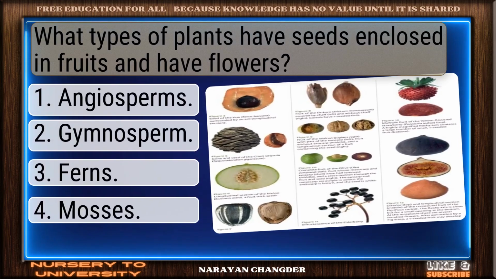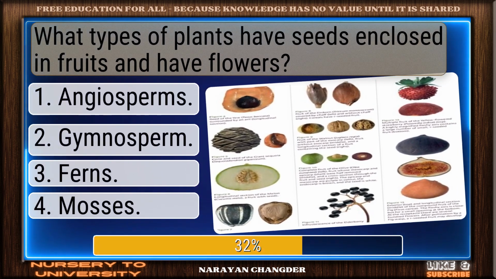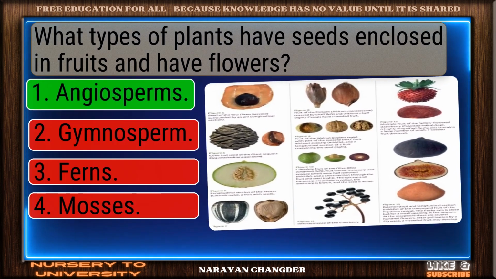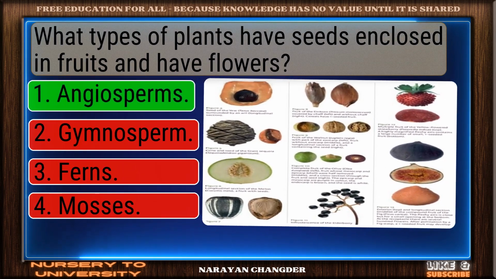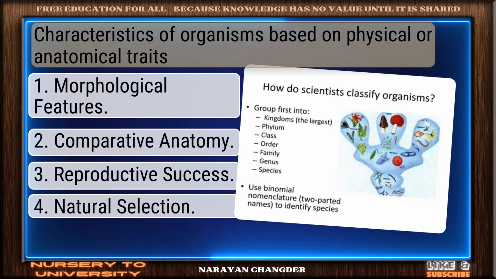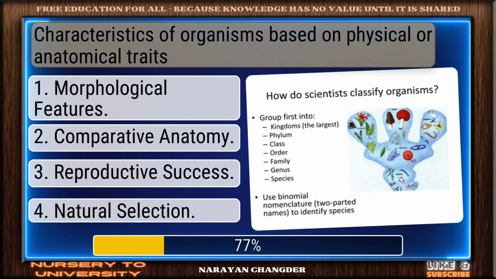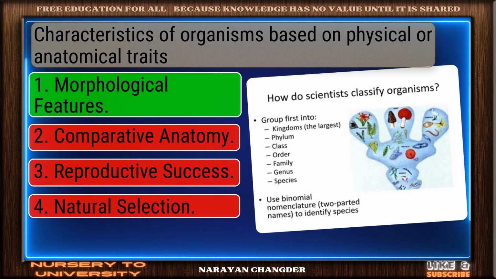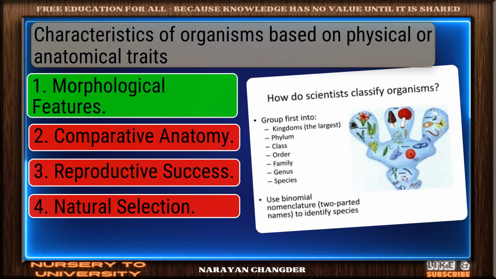Question number 101. What types of plants have seeds enclosed in fruits and have flowers? Correct response. Angiosperms is the most accurate answer. Question number 102. Characteristics of organisms based on physical or anatomical traits. Well reasoned. Morphological features is the correct choice.